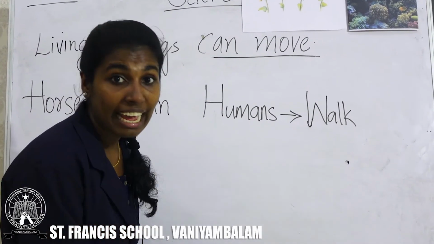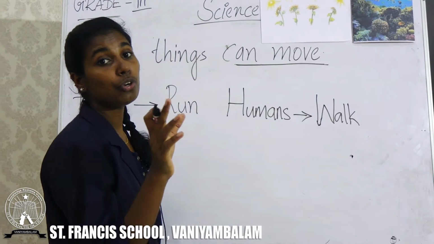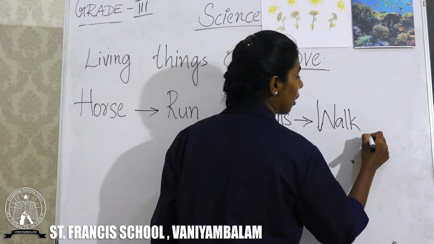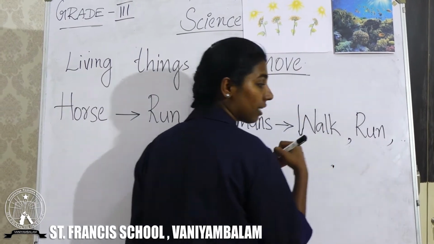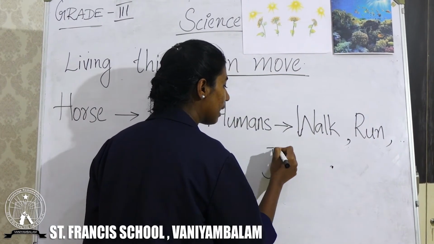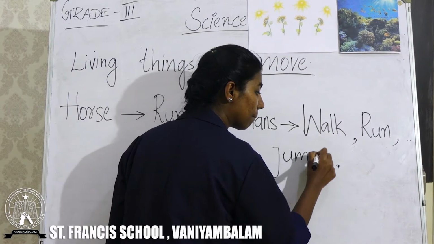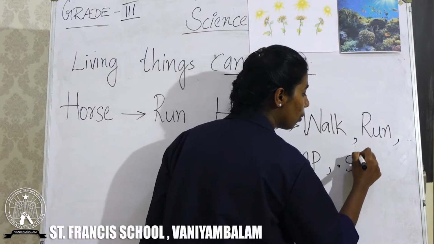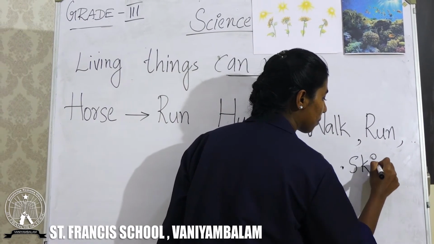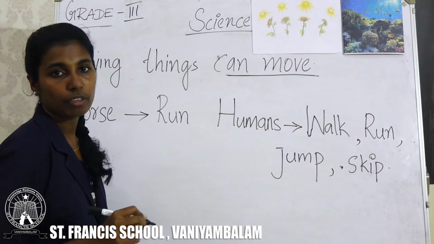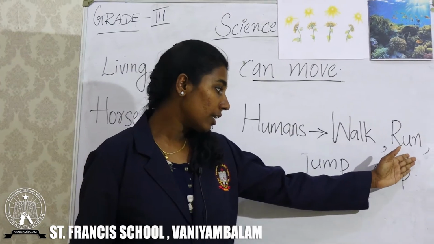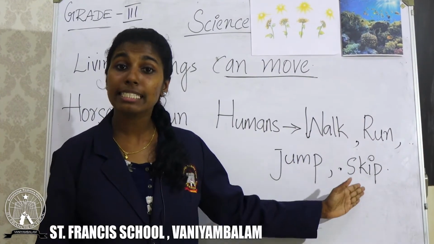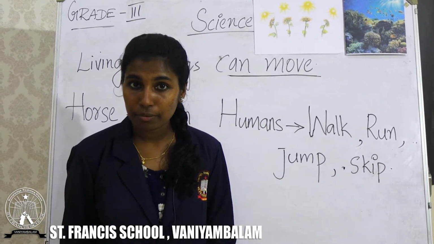Yes, your legs help you to walk, to run, to jump and also to skip. Clear? So, you also can walk, run, jump and skip using your legs.